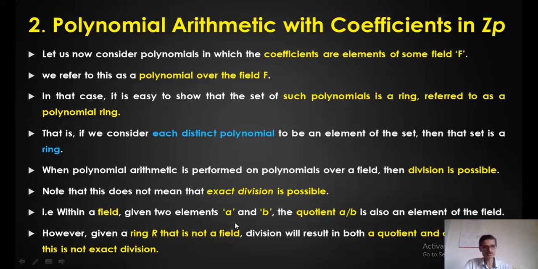Let us say I have two elements a and b, the coefficients a and b. The quotient a by b, if that also exists in the set of elements, then it actually forms a field. If it is a ring, exact division is not possible. With a by b, along with the quotient we also get a remainder. So that means there is no exact division, so it actually forms a ring. Let me explain this with an example.